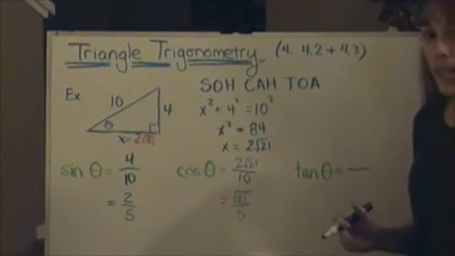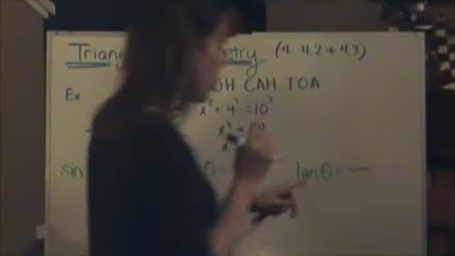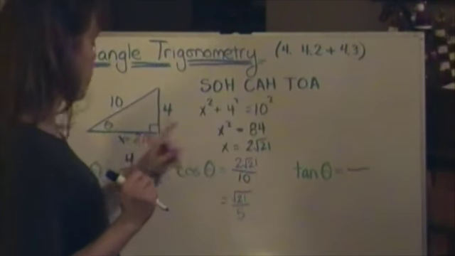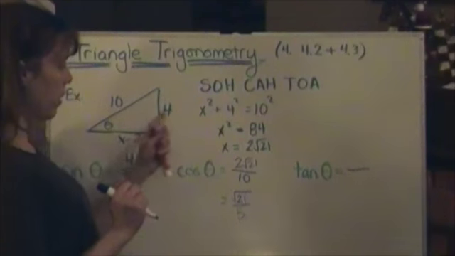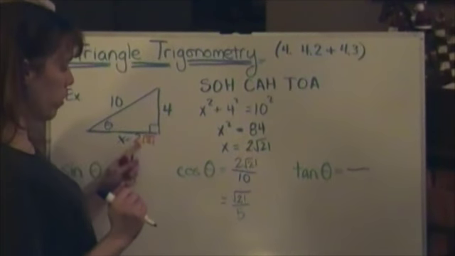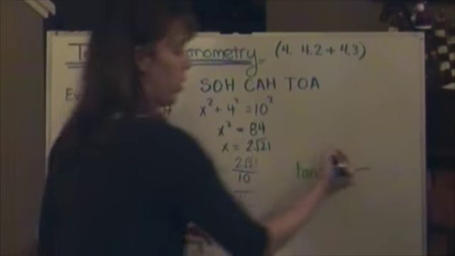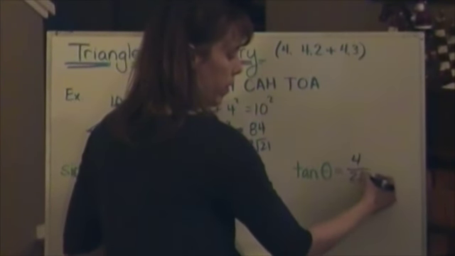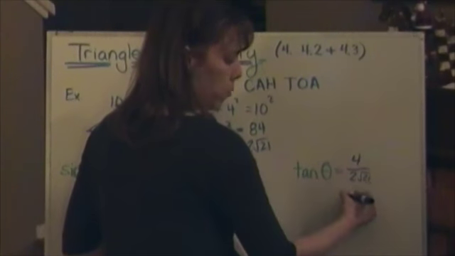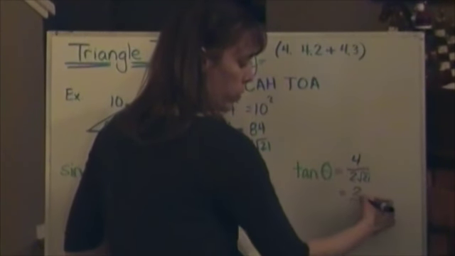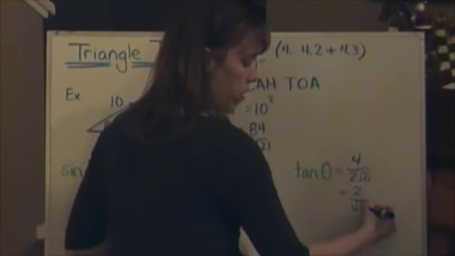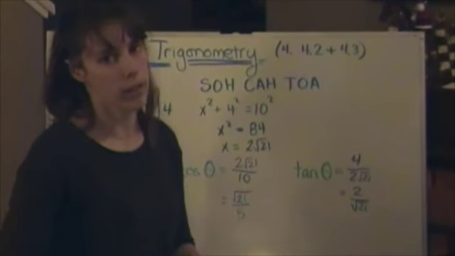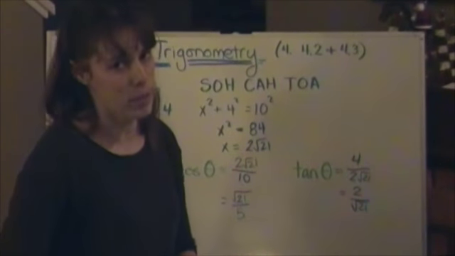Alright, now for tangent, I know that I'm looking for opposite over adjacent, and I know the opposite side, the one opposite the angle, is 4, and the side adjacent to it is 2 root 21. This is not simplified, so 2 over square root of 21. But I'm going to ask you, especially in trig, to rationalize denominators.